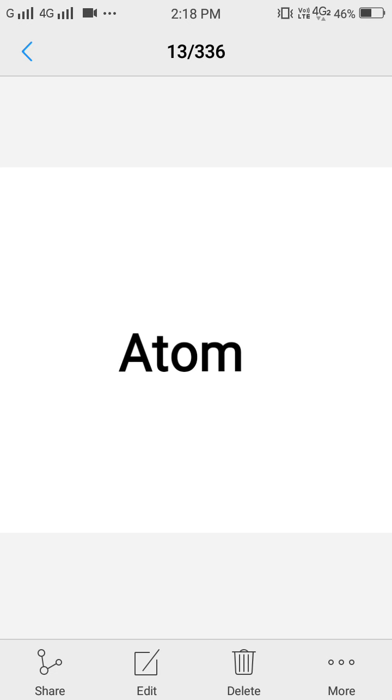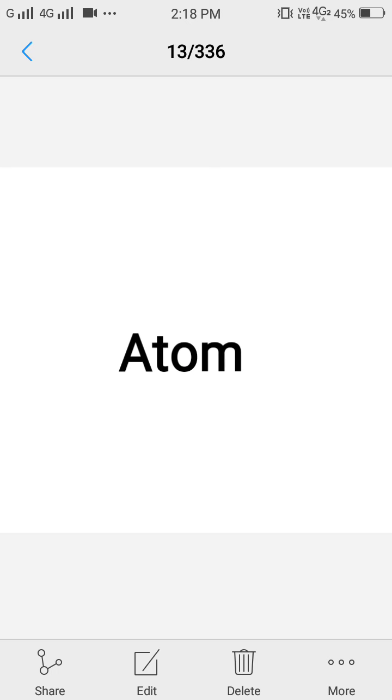Today we are going to learn about atoms and its subatomic particles. Atom is the term taken from the Greek word atomos, which means indivisible. Atom itself is the smallest particle of an element. I repeat, of an element. Not molecule, not compound, element.